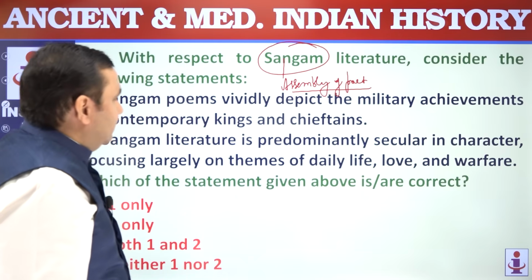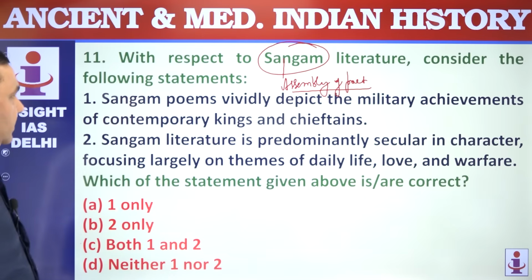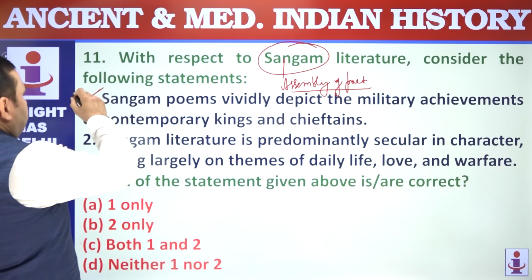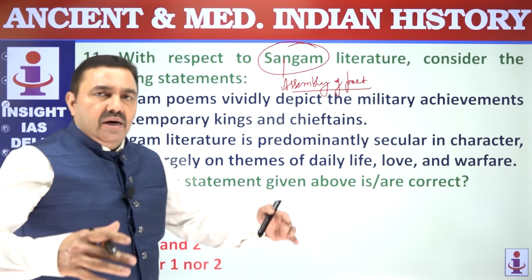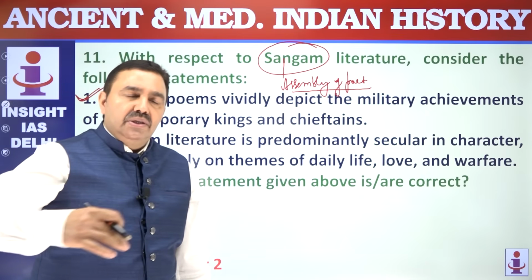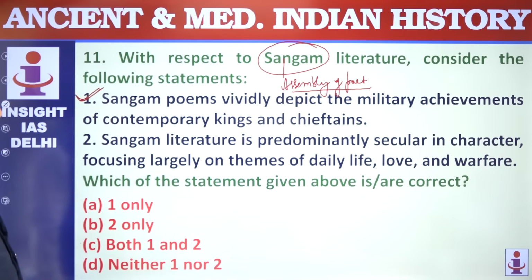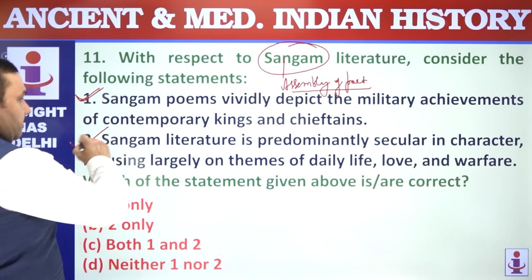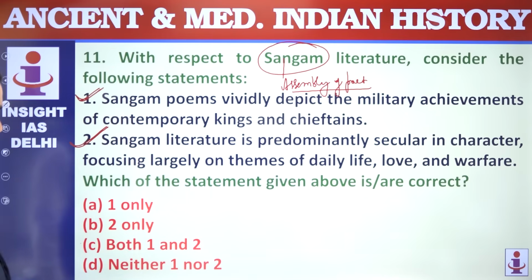3 Sangams, 3 assemblies were held. Sangam poets vividly depict the military achievements of contemporary kings, of course. The Battle of 10 Kings, in which King Karikala defeated an alliance of 10 kings in the battlefield of Vanni. So these kinds of descriptions are very common. Sangam literature is predominantly secular, focusing largely on themes of daily life, love, welfare, or warfare. Correct? 1 and 2 both are correct here. Which of these are correct?